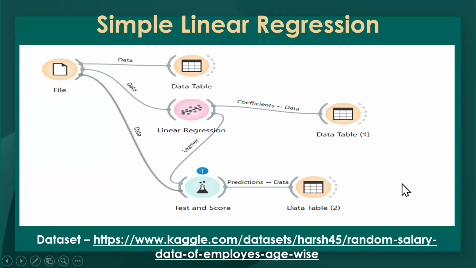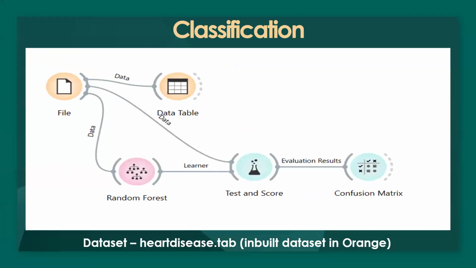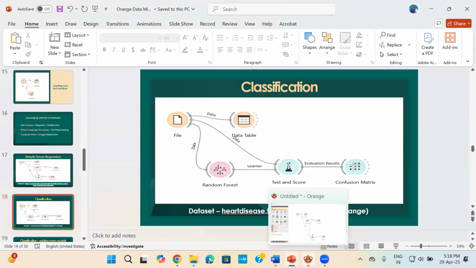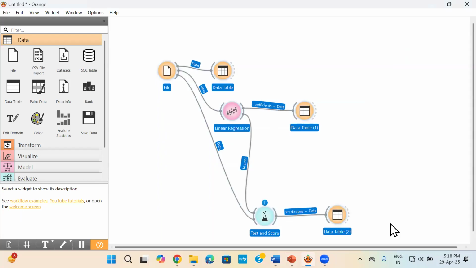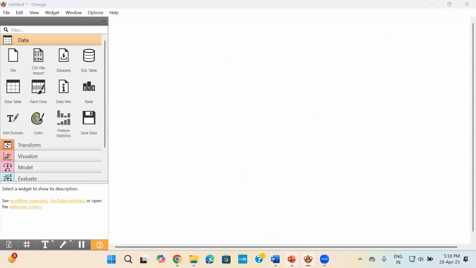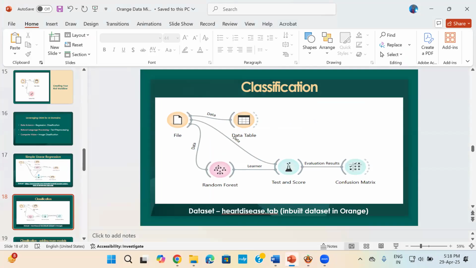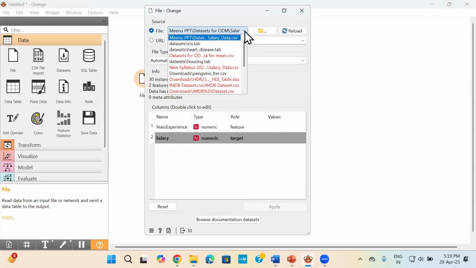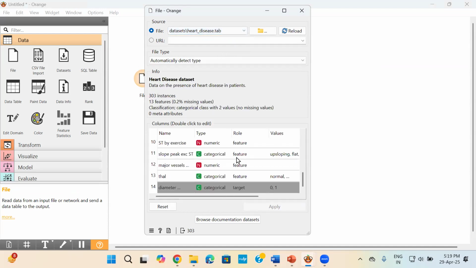Okay, now once the linear regression is over, then we come to classification. In classification, there are lots of data sets, as I said, available in the Orange Data Mining tool. So we'll use the inbuilt one. Here I am going to use heart disease. We are going to predict whether the person will have a heart disease or not. So here I'm going to take the file widget again, and I am going to take the heart disease one. Just select and scroll down and you see the target variable is also set.